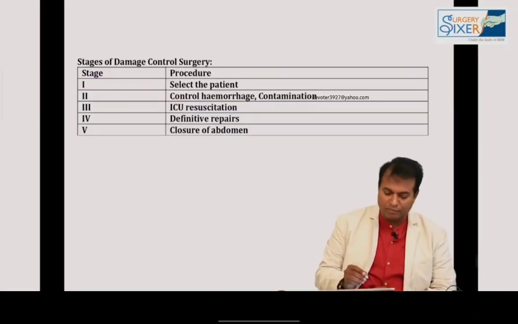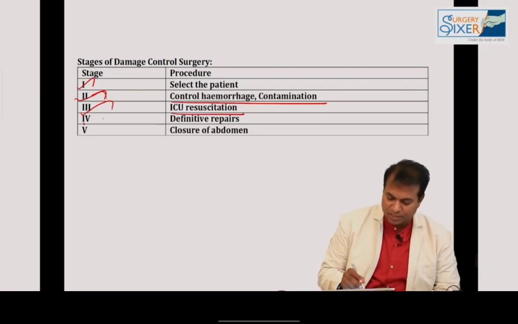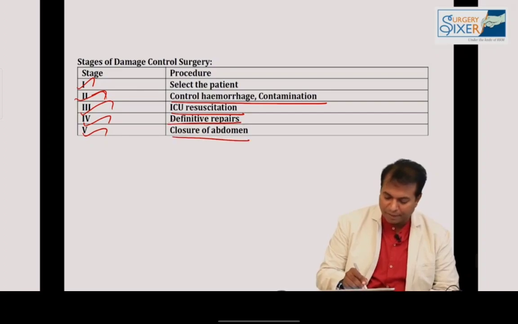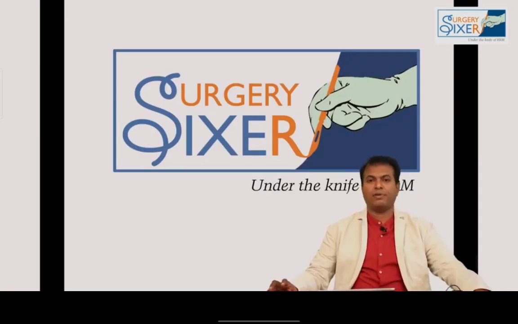And when you come to damage control, there are 5 stages. Stage 1, select the patient. Stage 2, emergency OT, control hemorrhage and contamination. Stage 3, ICU resuscitation. Stage 4, definitive repairs. Stage 5, closure of abdomen. These are the 5 stages according to Rotondo. Okay, so that completes the introduction of trauma chapter. Introduction of trauma chapter is completed now.